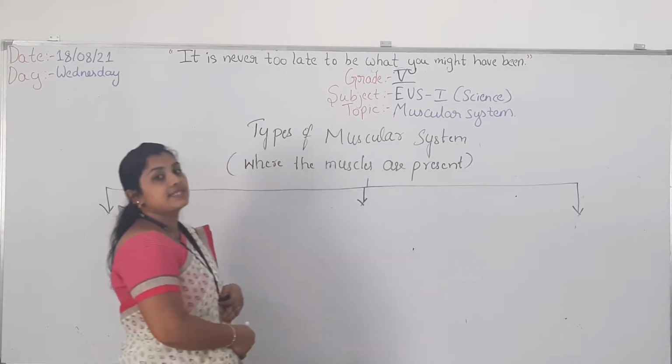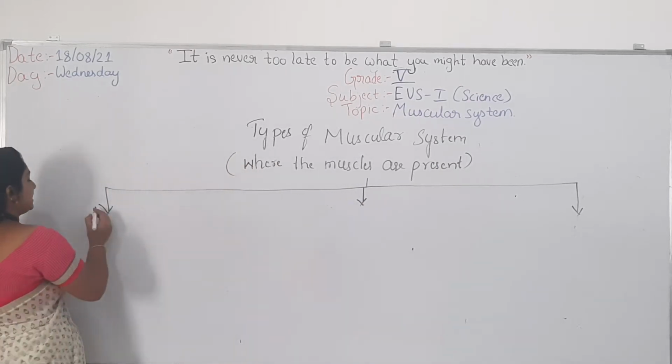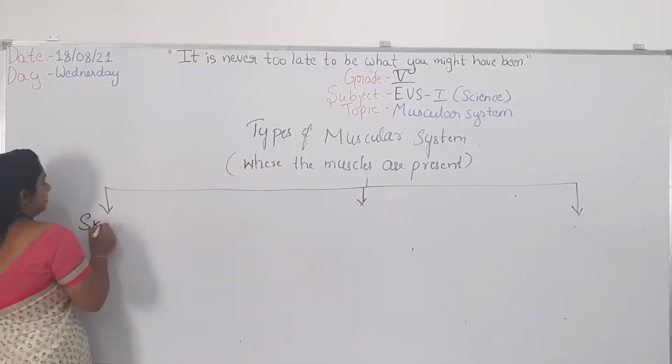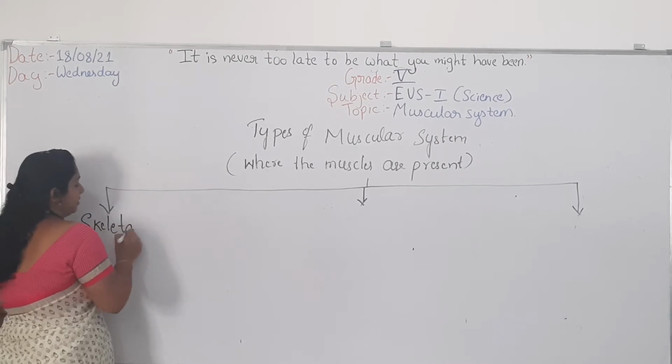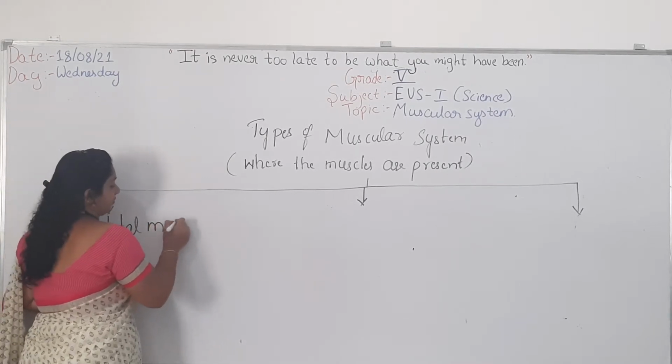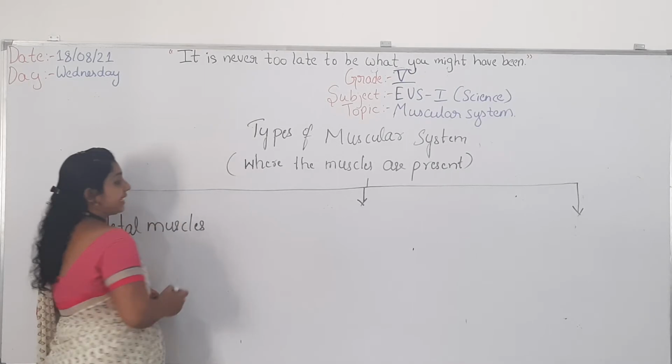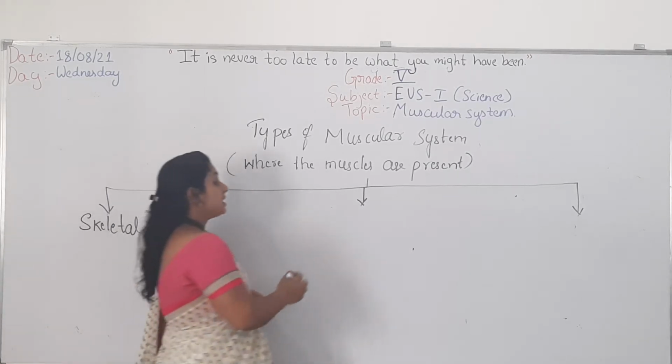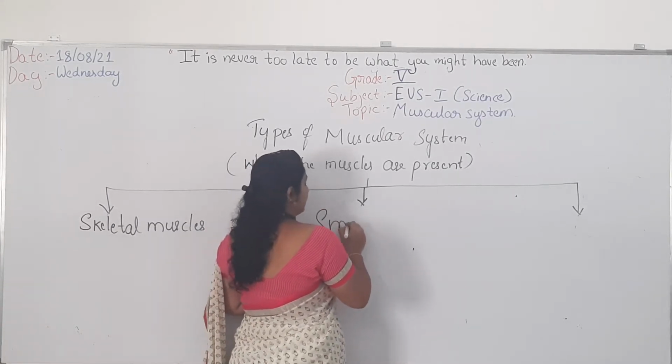The first part is skeletal muscles. The second one is the smooth muscles.